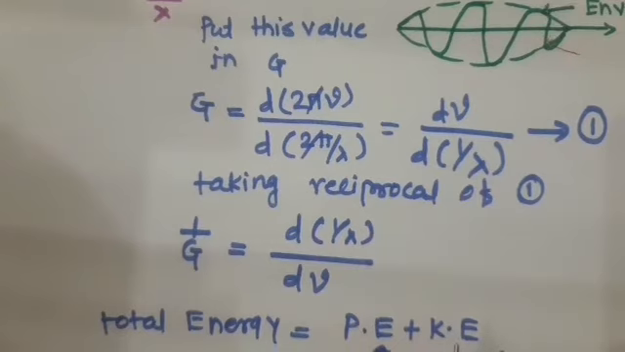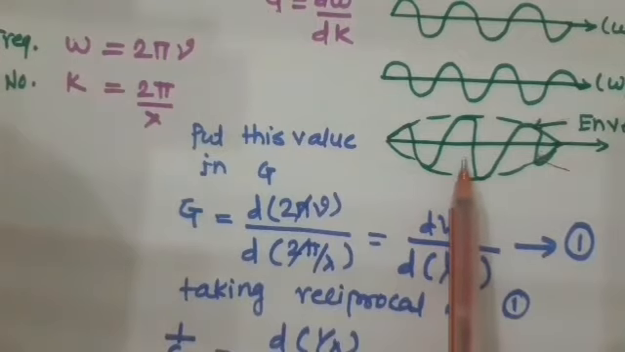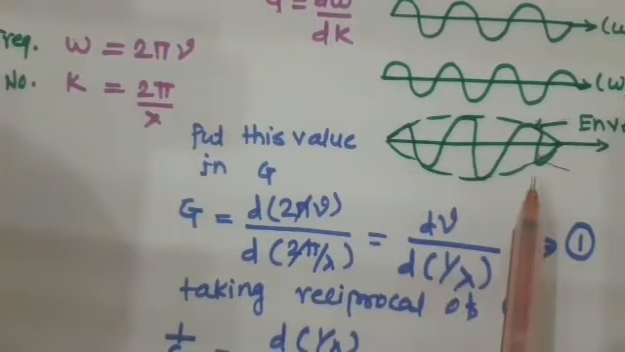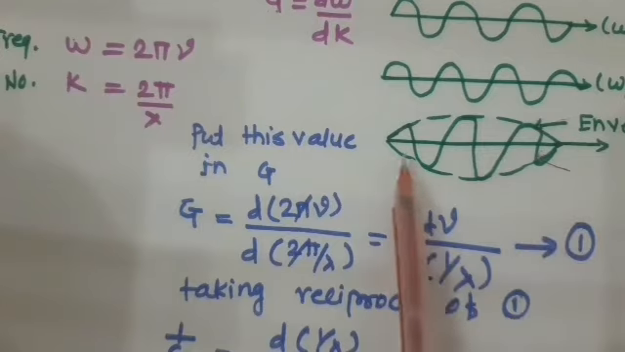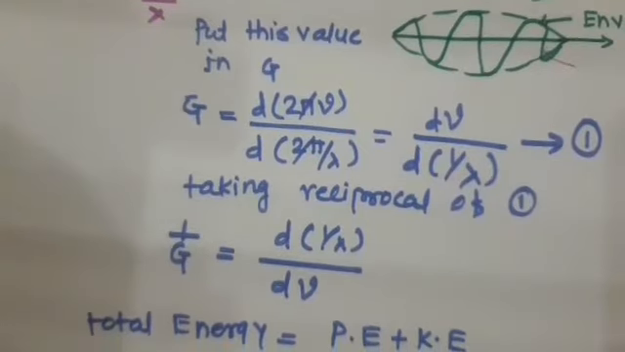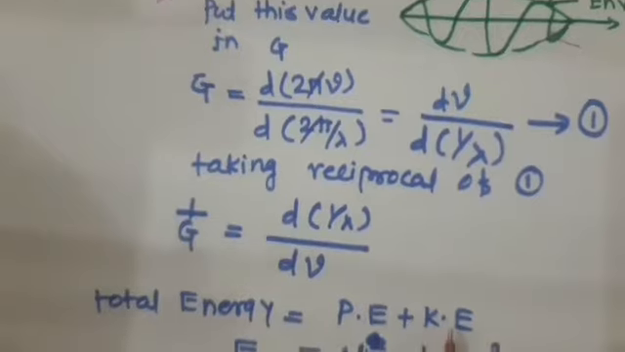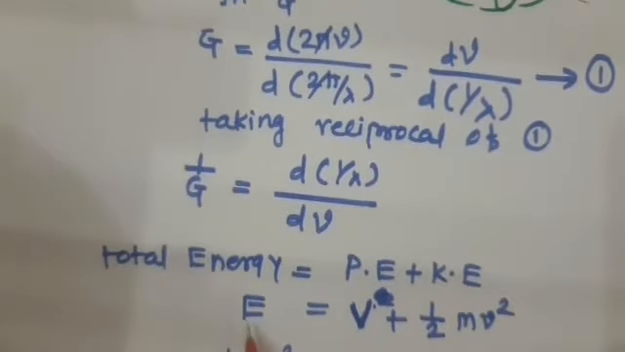Now, if this wave packet is in motion, then it must have kinetic energy and potential energy. So the total energy of this wave packet, which is potential energy plus kinetic energy, is given by the equation E is equal to V plus 1/2 mv square.